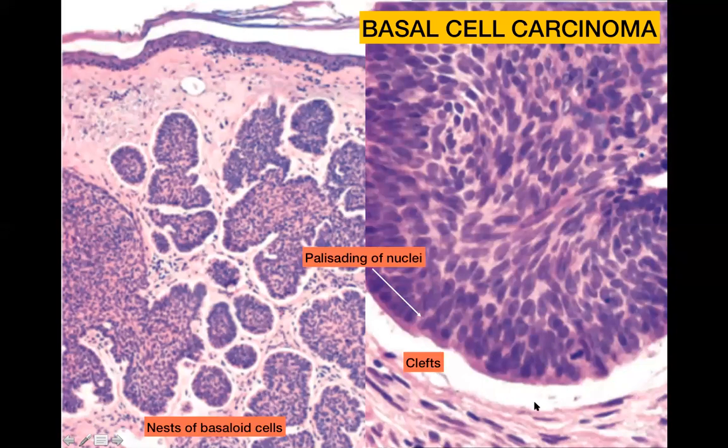So that artifactual cleft is also very important in identifying this as a basal cell carcinoma. It's a malignant tumor, so you can see some mitotic activity. This is a mitotic figure over here. And remember that these cells are basaloid or very bluish in appearance because of their high nucleocytoplasmic ratio.